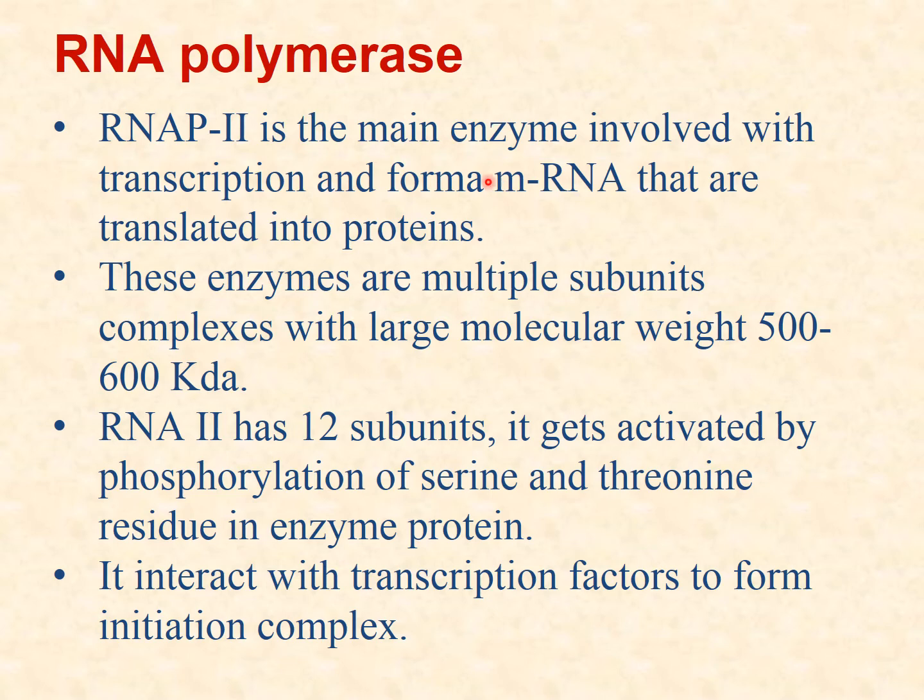Now RNA polymerase 2 is the main enzyme involved in transcription and forms messenger RNA that is translated into proteins. These enzymes are multi-subunit, with 500 to 600 kilodaltons. RNA polymerase 2 has 12 subunits. It is activated by phosphorylation of serine and threonine amino acids present in the enzyme protein. It interacts with transcription factors to form the initiation complex.